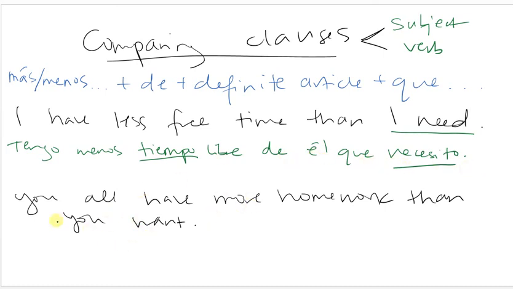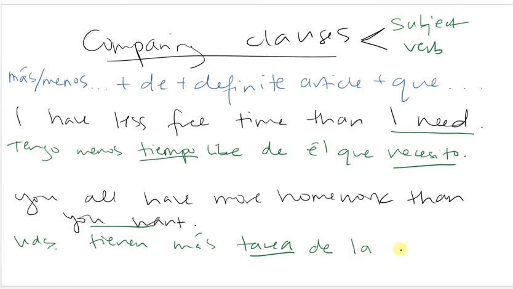You all have more homework than you want. Ustedes tienen más tarea. So you want, I'm going to have a conjugated verb. Tarea is singular and feminine, so it's going to be de, and then it's going to be la, because it's singular and feminine. Que, you want. Quieren. So de el que or de la que, and then your conjugated verb.